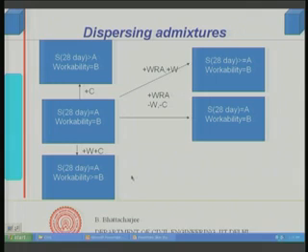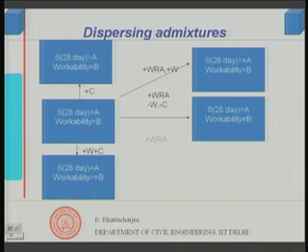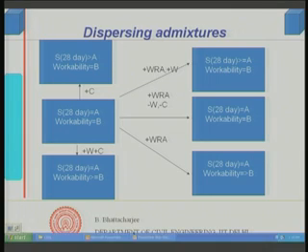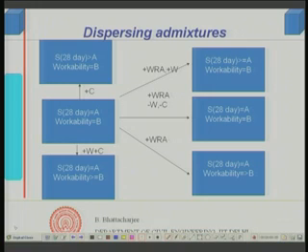A third way I can use it is actually by adding WRA and doing nothing. So, if I add WRA, my water content remains same, cement remains same. So, my strength will remain same, but my workability will increase. So, just adding WRA, my strength will remain same, because I am maintaining the water by C constant, but workability will increase because I have added WRA. So, same thing I can do in different manners.